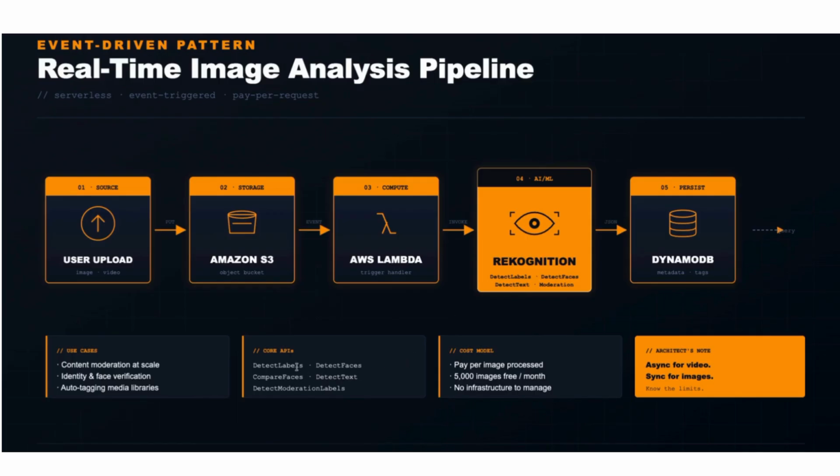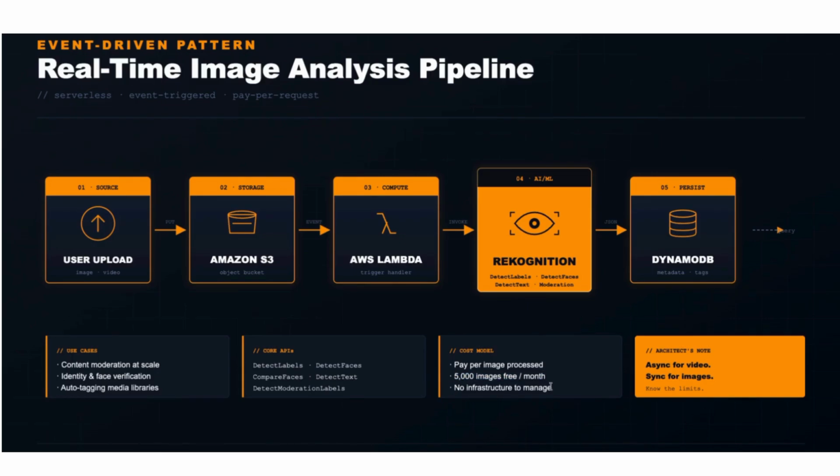There are some core APIs which you need to use, like detect labels, compare faces, detect text, and detect moderation labels. These APIs are also very user friendly. You can just remember them because they are actually telling you what they do. So it's not difficult to use. Also, as per the cost, it's pay per image processed, certain images are free per month, and you don't have to manage the infrastructure. You don't even have to manage the scaling.